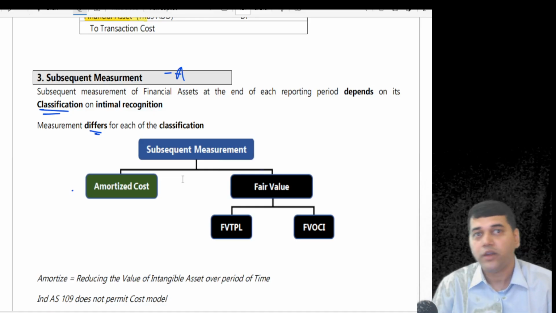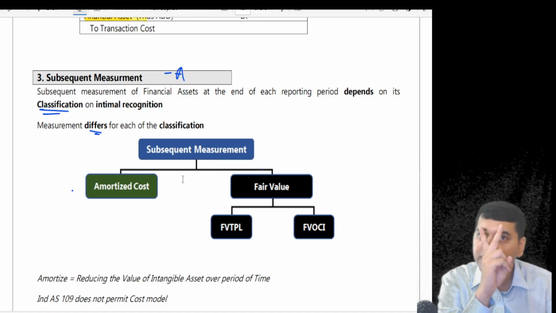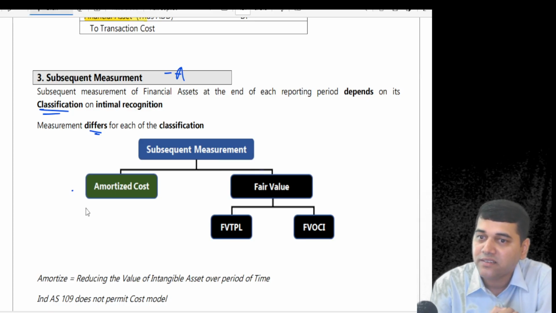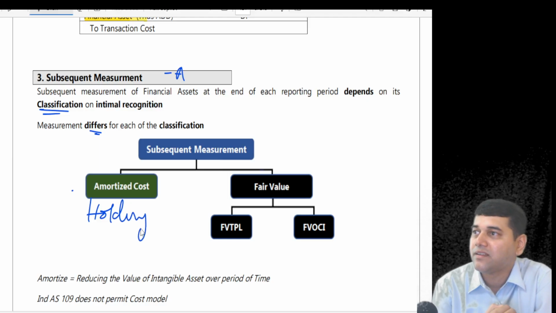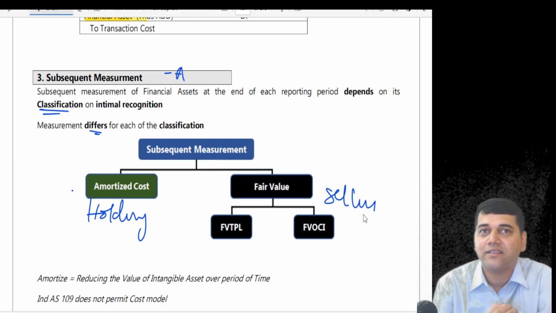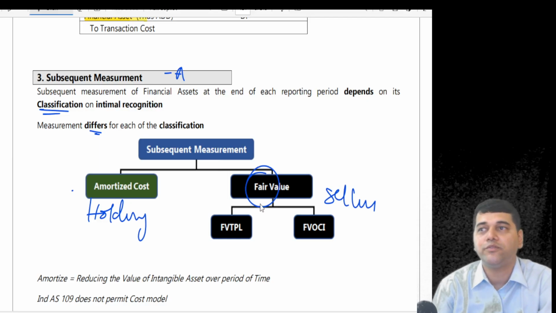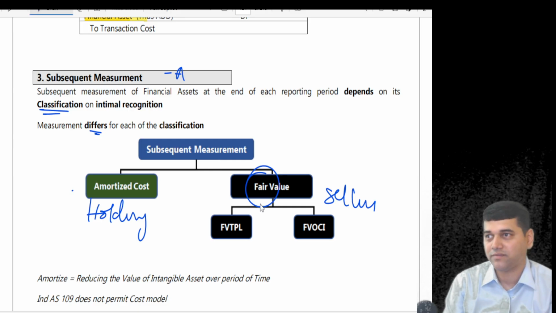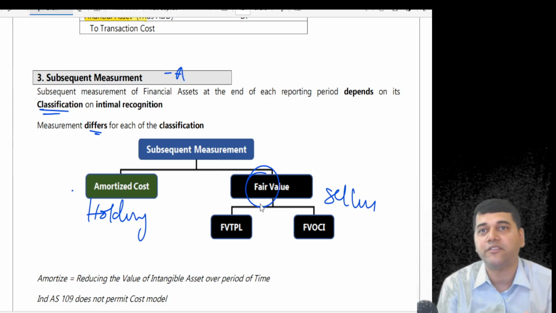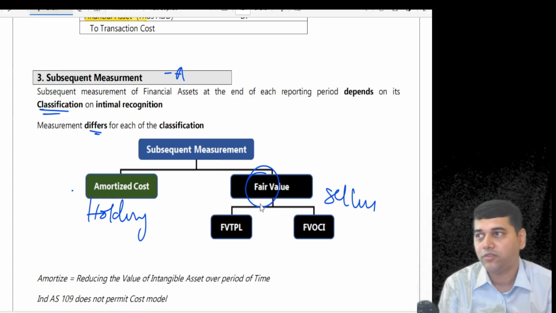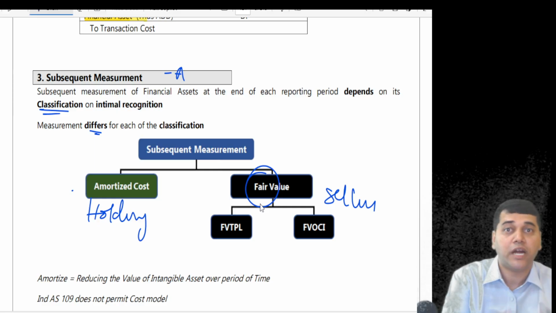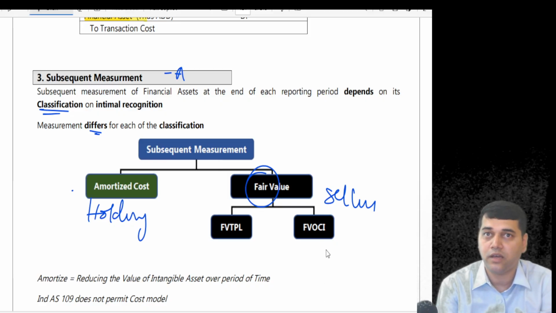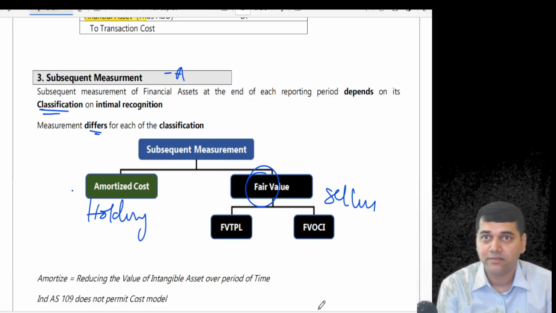Followed, no? So any asset in the world, there are only 2 ways you can get the cash: by holding it or by selling it. Sell is nothing but fair value. You sell it. You hold it, you collect the contractual cash flows. That's why we have got only 2 classifications. Followed, no? Called amortized cost and fair value. Under fair value, since OCI is the new statement, there are 2 more classifications. Are you fundamentally clear? No questions?